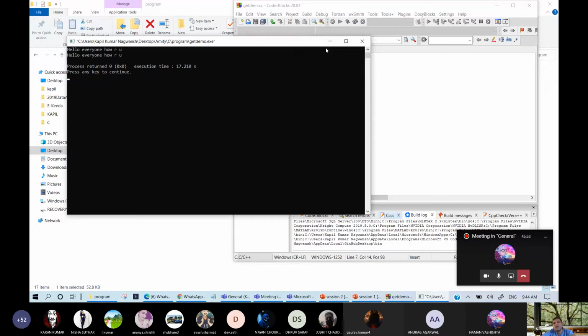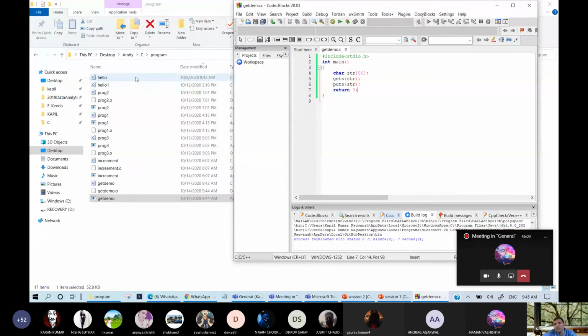And after this, what is the meaning of this? Press any key to continue. That is getch or getche. This is getche because it is giving me a prompt and I can press any key. Suppose I press V, automatically this program exits.